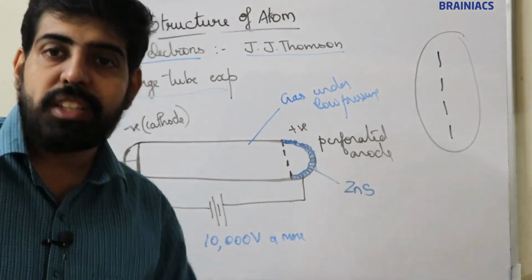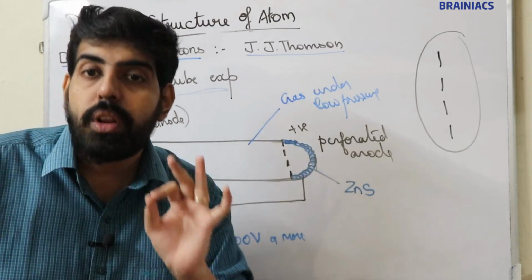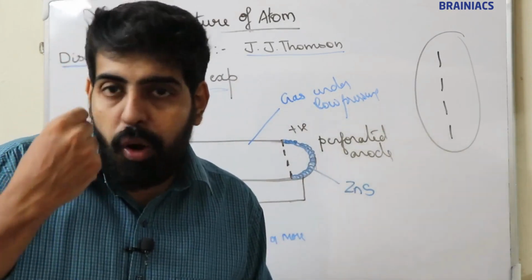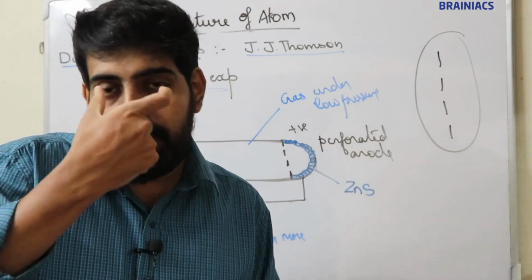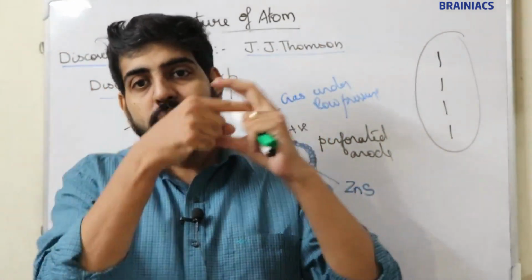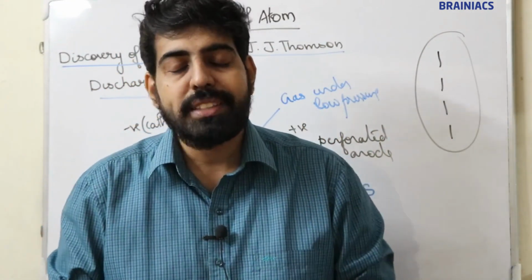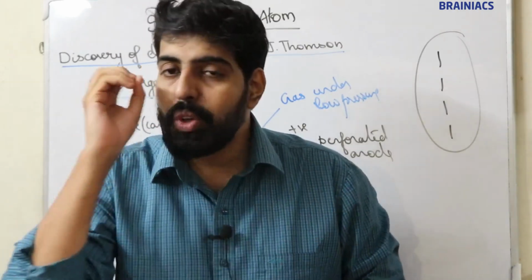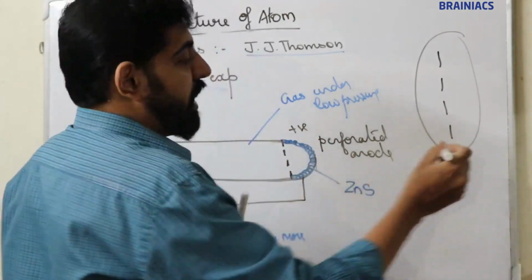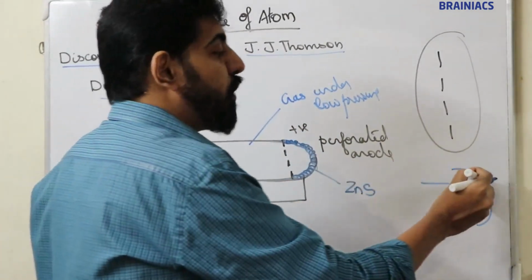Now what is the importance of zinc sulphide? Zinc sulphide is a fluorescent substance. Any radiation that is invisible to our eye, when it strikes zinc sulphide, will produce a flash of light. That flash of light is known as scintillation.